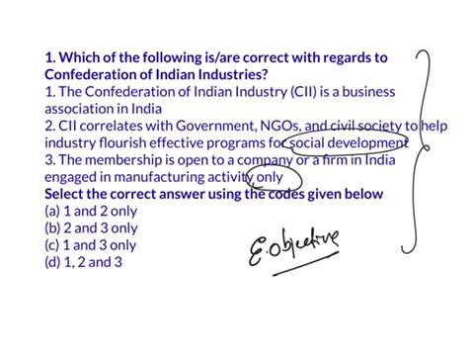In this question, statements 1 and 2 are both correct. Whereas statement 3, that membership is open to a company or a firm engaged in manufacturing activity only, is incorrect, because it is not only for companies engaged in manufacturing but also consultancy services. The firms that provide consultancy services can also acquire membership in CII. So as the third statement is incorrect and only 1 and 2 are correct, the answer here is A.